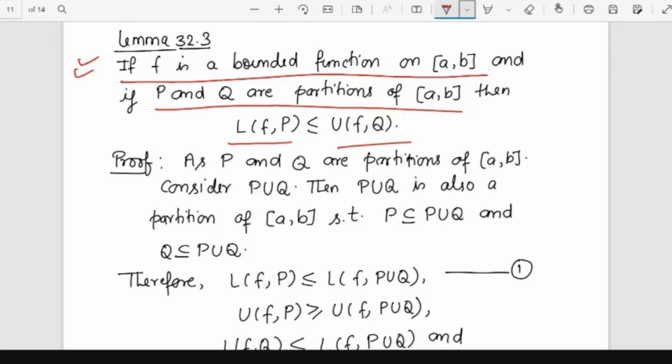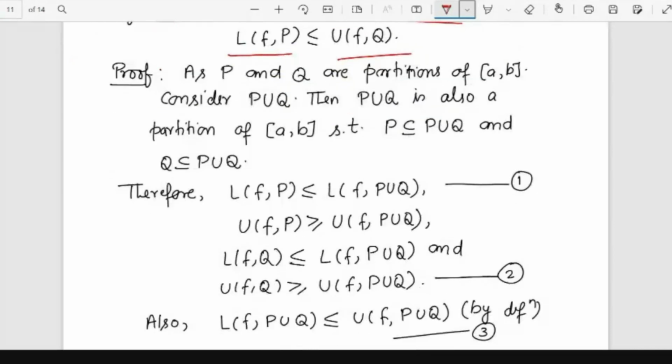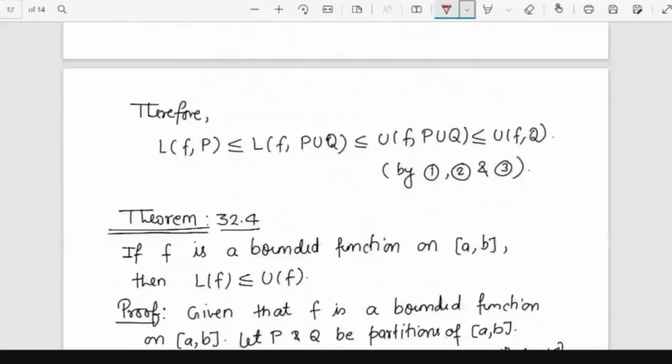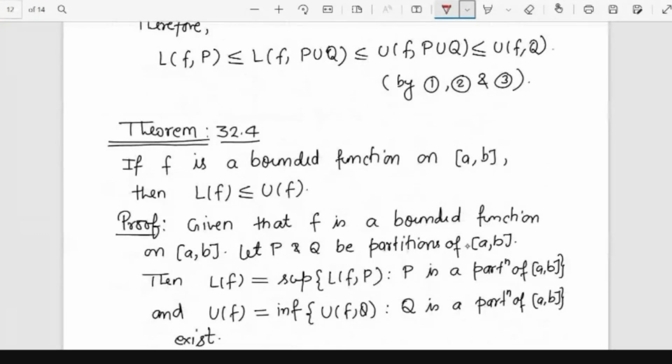Then what is happening to the lower sum and upper sum? Lower sum is always going to be less than or equal to upper sum, no matter what partition you choose of AB. So this can also be proved. So simple result. I'm not going to prove it.